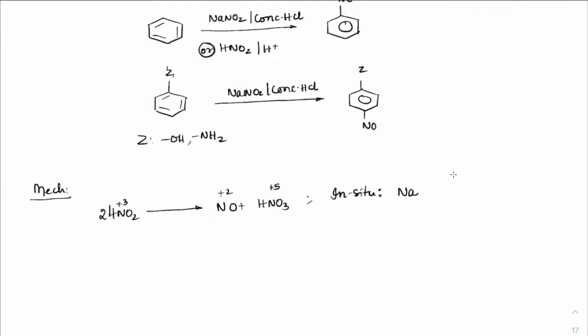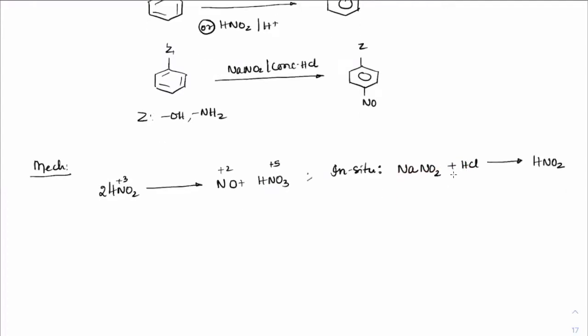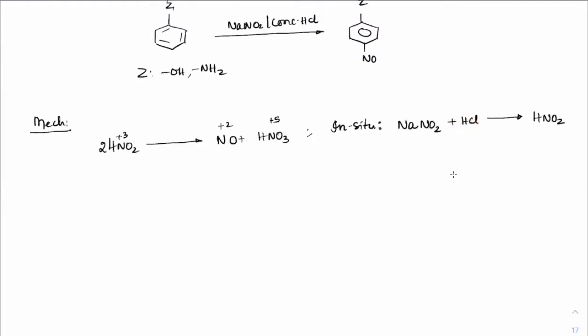So we will prepare HNO2 in situ, which means NaNO2, when you add it to HCl, because this is a stable salt. You take this stable salt and then immediately add it to HCl exactly during the time of reaction. Then we will get HNO2. Now there is still a sufficient amount of HCl present in the solution. Now see the structure. This is the structure of HNO2 and there is a sufficient amount of HCl present.